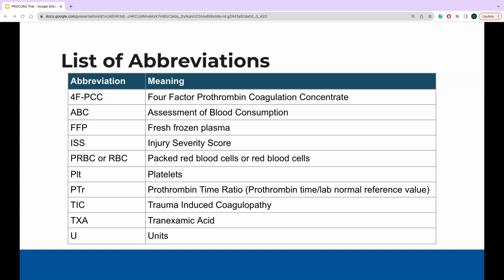ISS stands for Injury Severity Score. This is a standardized scoring for severity of traumatic injury based on the worst injury of the 6 body systems: head, neck, face, chest, abdomen, extremities, and external injuries. Lastly, we have PTR. This is prothrombin time ratio. This is the European equivalent to our use of INR. As the primary article was studied in France, there will be a few references to our European guidelines and metrics.